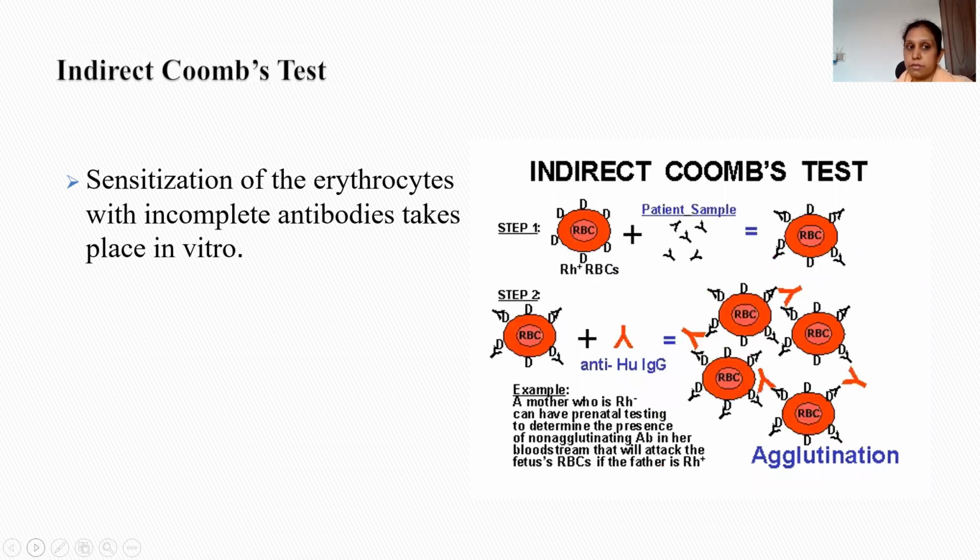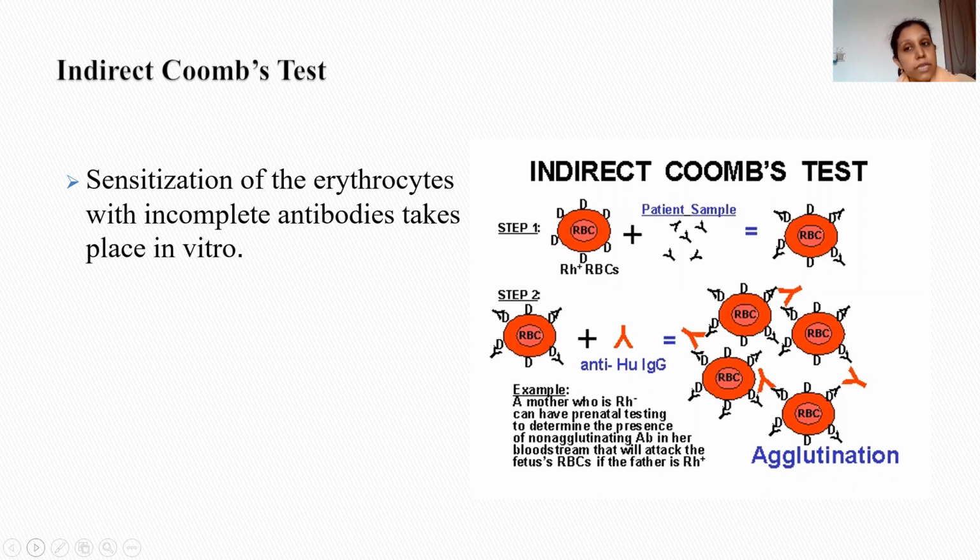If the erythrocyte is not sensitized, in that case, for example, the person is Rh negative and the husband is Rh positive, then in prenatal testing we want to detect whether any sensitizing antibodies are present. So we take the RBCs of an Rh positive person and add the patient sample.